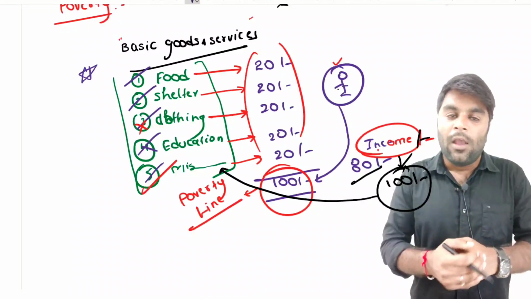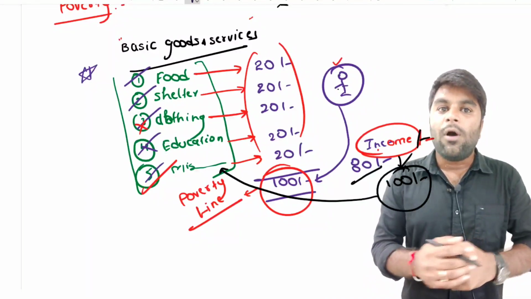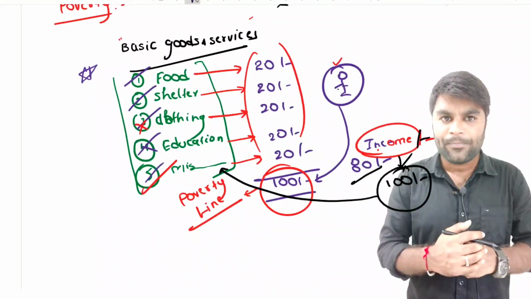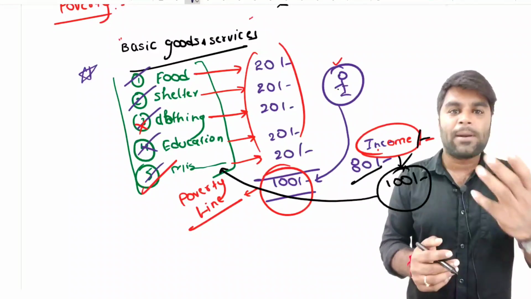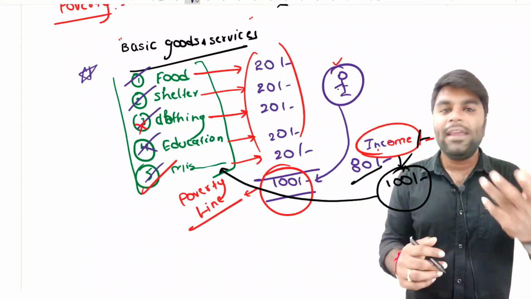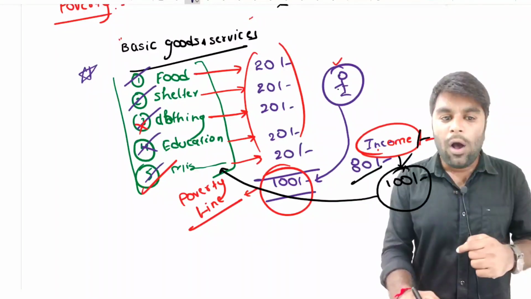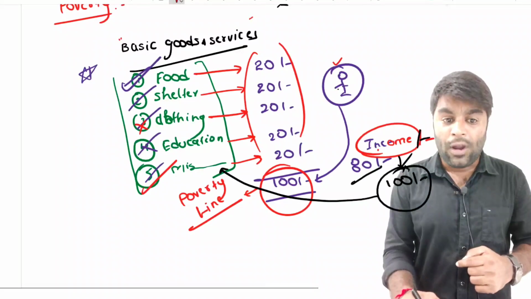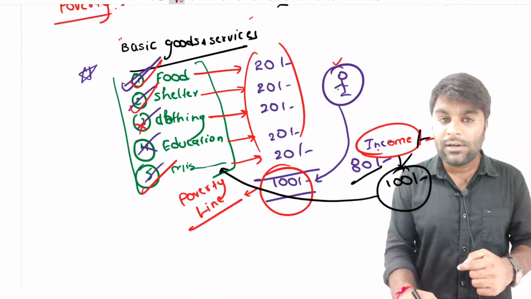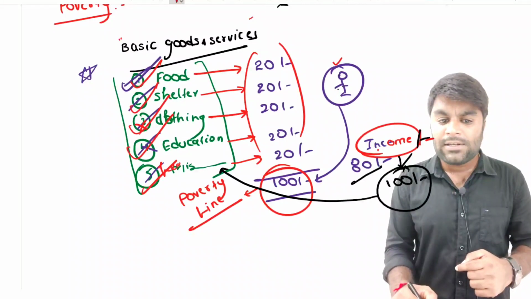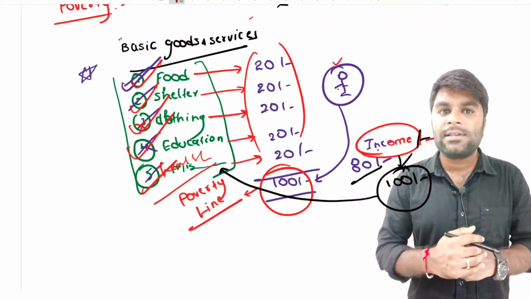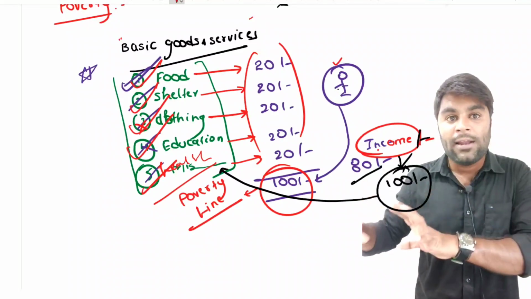Now take the example of yourselves. A lot of people who are listening to these videos might be aspirants, you might be permanent students. You don't have any kind of income, but you are having all these basic goods in your life, aren't you? You are having good food, shelter, clothing, education, you have each and everything, healthcare services. Aren't you affording all these basic goods and services without having any kind of income?